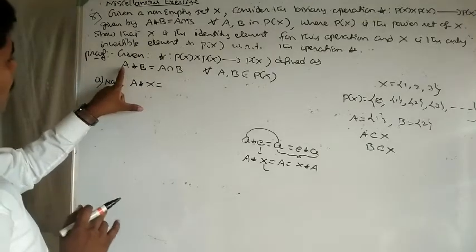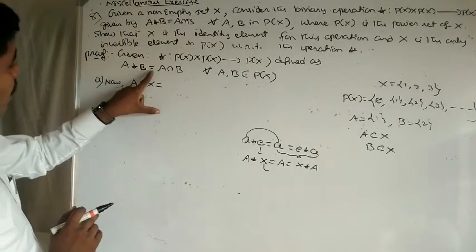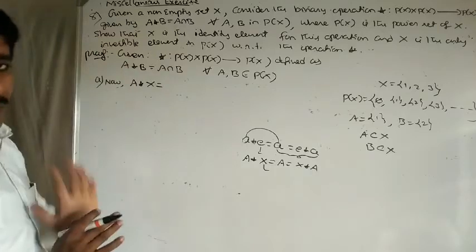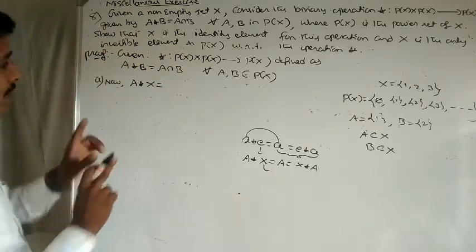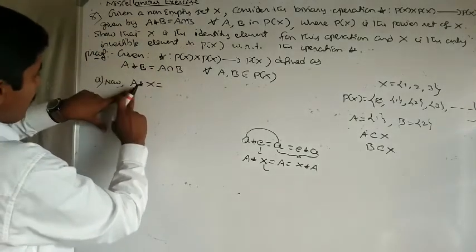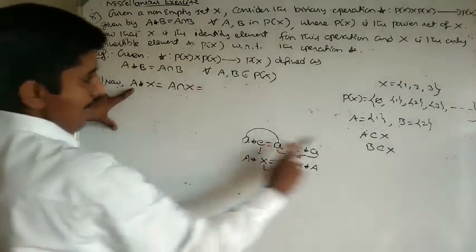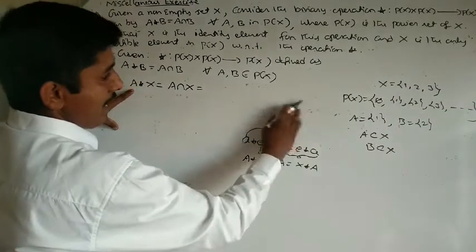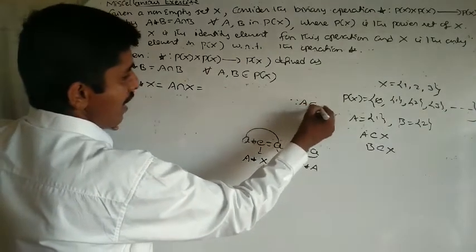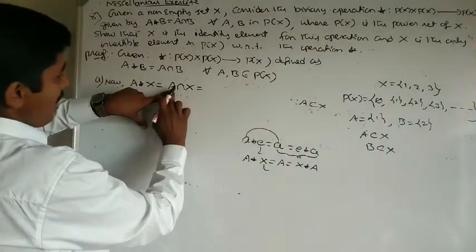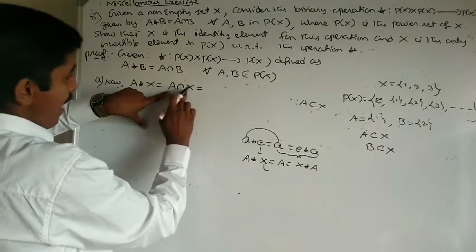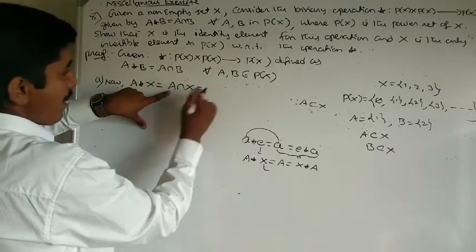So the binary operation defined here is A star B which is equal to A intersection B. Mind it, A star B is A intersection B. Here A star X is A intersection X. Clearly A is a subset of X, which means all the elements of set A are contained in X, then A intersection X, the common elements, is clearly A.